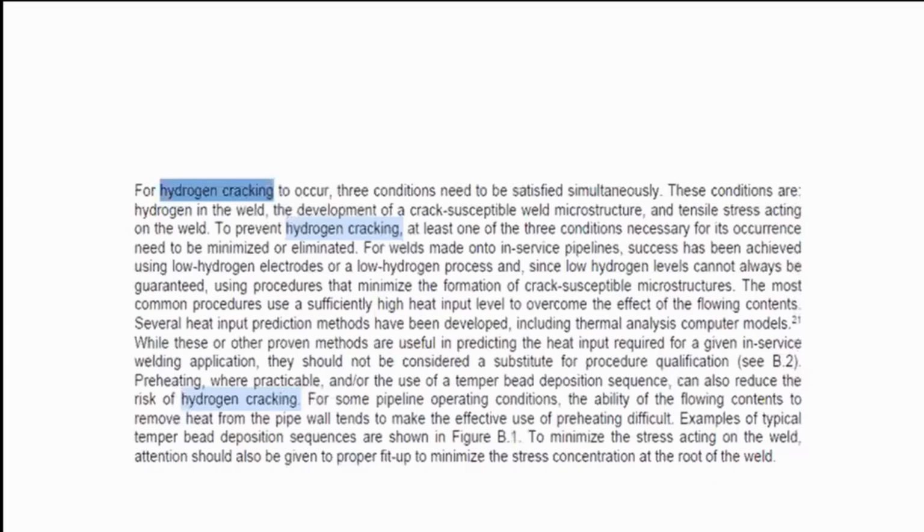This question also refers to in-service welding. The answer can be found in Annex B, point 1, General. This is under the general clauses of API 1104 Annex B. In this paragraph, as you can see, hydrogen cracking can occur when there is hydrogen in the weld, development of a crack-susceptible microstructure, and tensile stress acting on the weld.